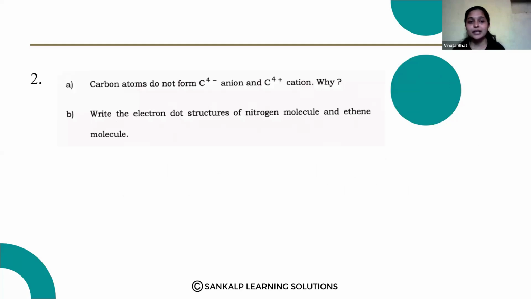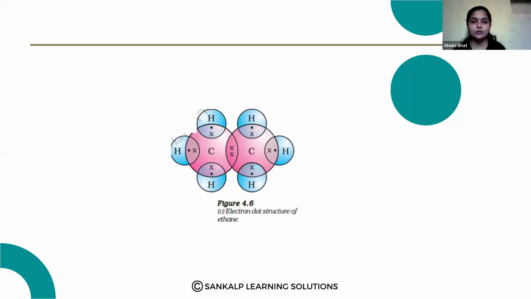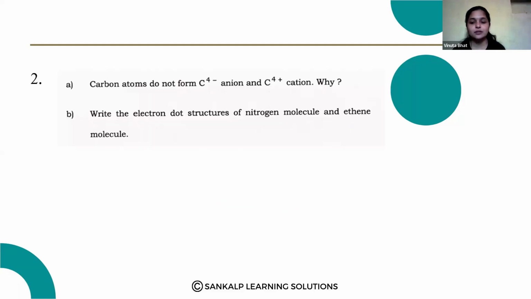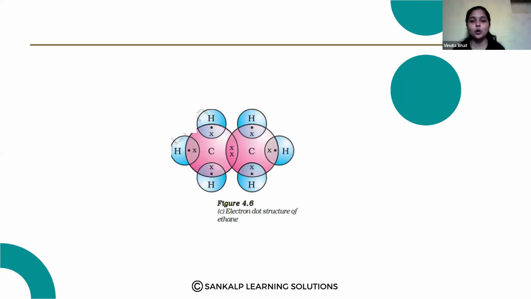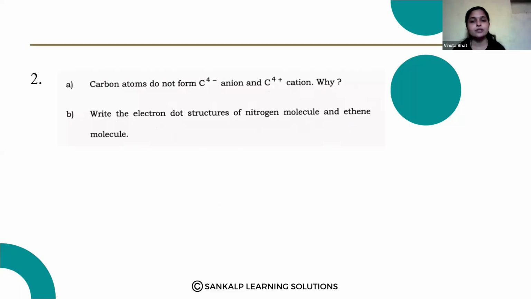Next question. Carbon atoms do not form C4- anions and C4+ cations. Why? So already we have seen the answer for this question. And write the electron dot structure of nitrogen molecule and the ethene molecule. What is the answer for the first question? That already we have seen in the last 3-mark question. Yes, so this is the electron dot structure of ethene. Nitrogen you have to try yourself. Try to write the electron dot structure of nitrogen. Very important for your exam.